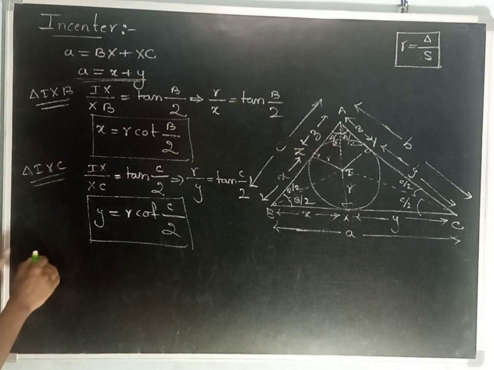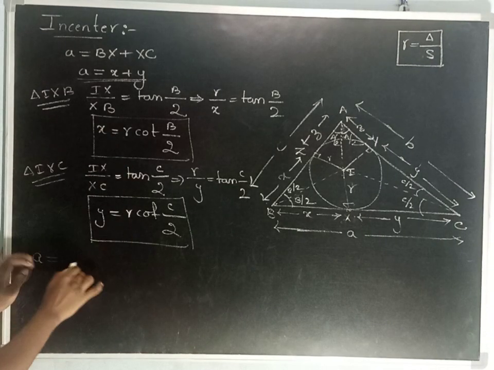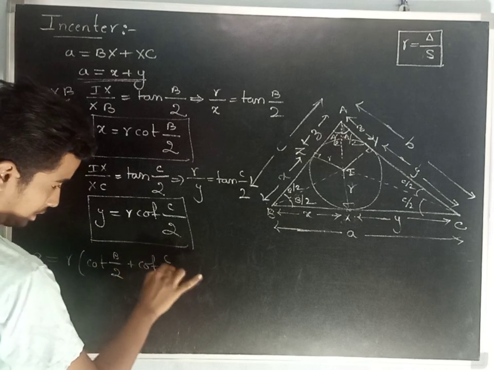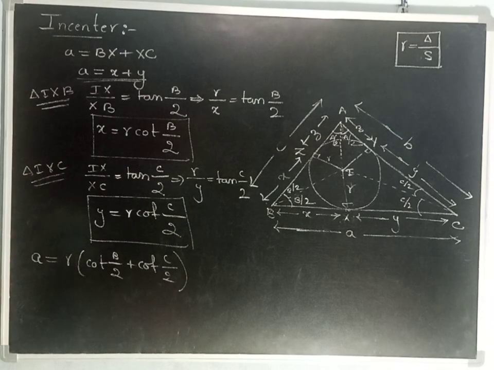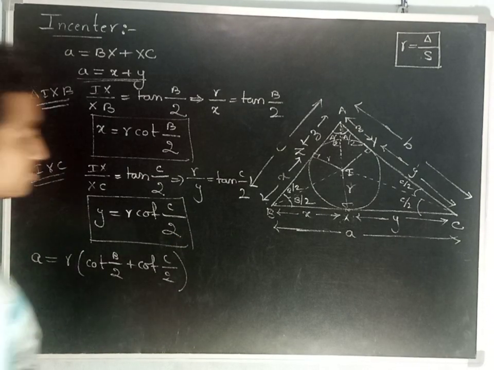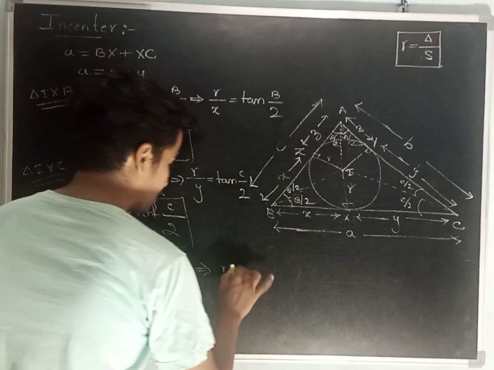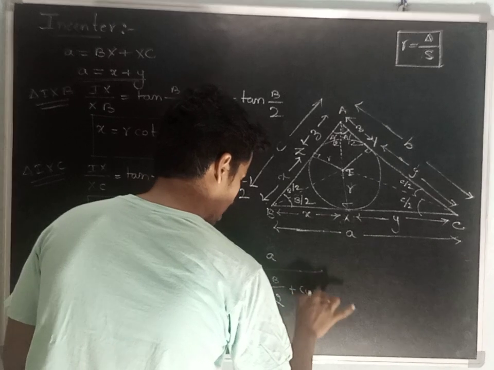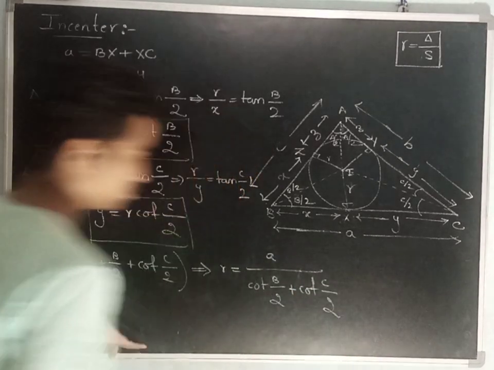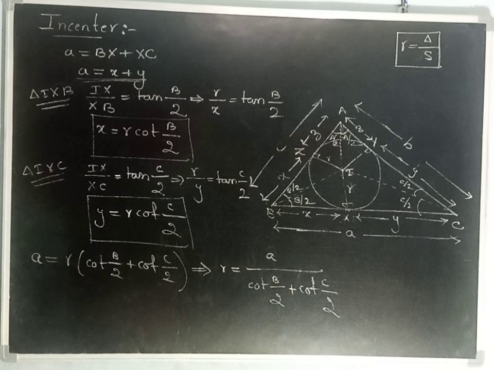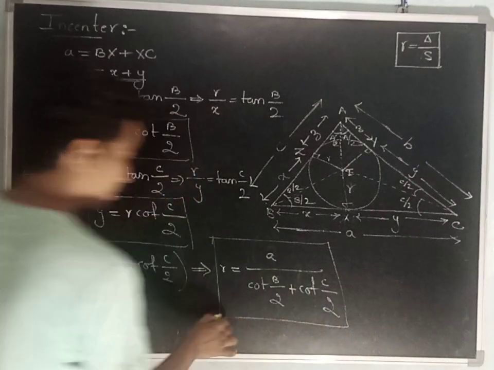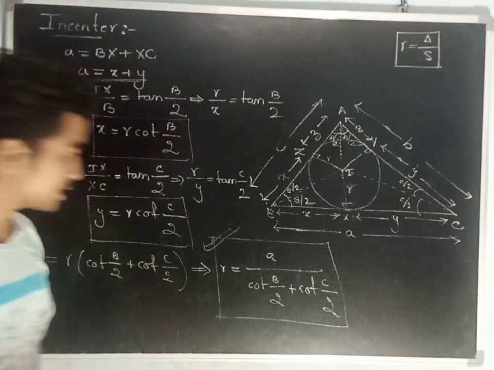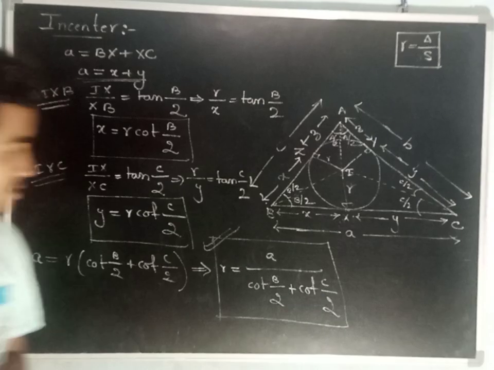So finally I am going to get a is equal to x plus y, r into cot B by 2 plus cot C by 2. It means r is equal to a by cot B by 2 plus cot C by 2. This is another way of the radius of incircle: a by cot B by 2 plus cot C by 2.